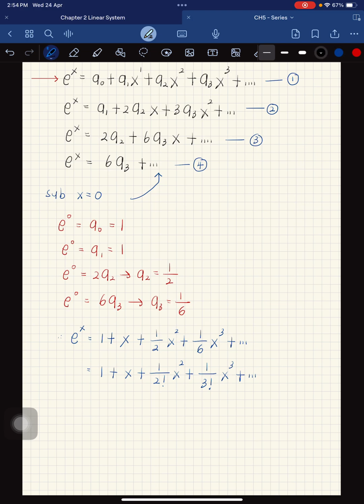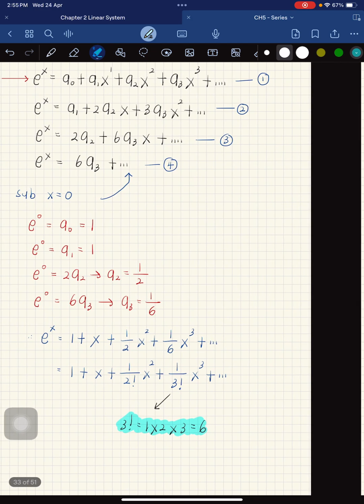For those that forget about the factorial, 3 factorial is equal to 1 times 2 times 3, so equal to 6. So this is how we get the expansion for the exponential.